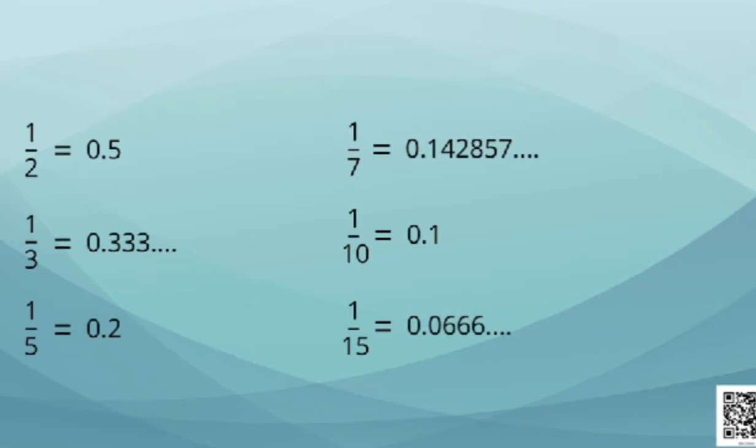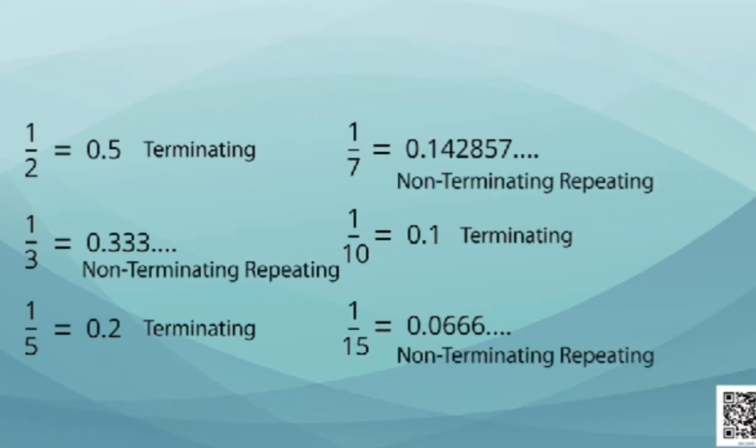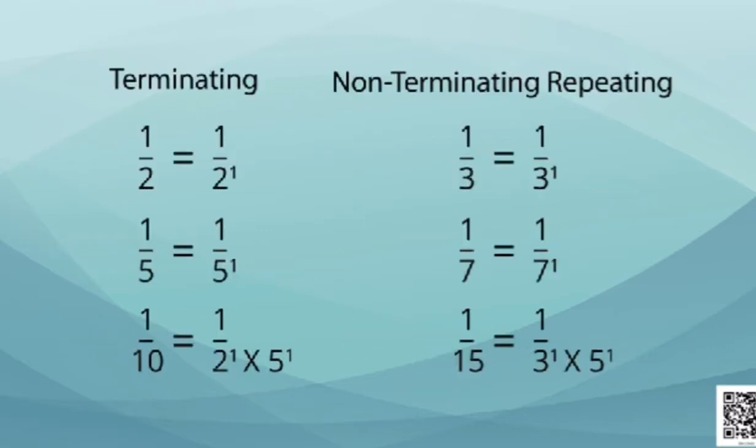Thus, we see that 1 upon 2, 1 upon 5 and 1 upon 10 have a terminating decimal, while 1 upon 3, 1 upon 7 and 1 upon 15 have a non-terminating repeating decimal. Now let's look at their decimal expansion once again. By looking carefully, we will find something new. Look at the denominator of all these numbers.